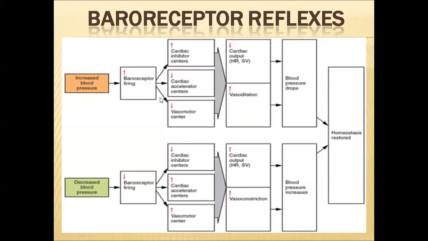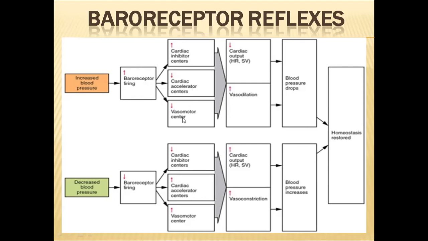Here in this slide, we can see how baroreceptors help in controlling the heart rate. When blood pressure is increased, baroreceptor firing will be increased. When baroreceptor firing is increased, the cardiac inhibitor center will be activated and the cardiac accelerator center will be inhibited. Why? Because when the cardio accelerator center is activated, blood pressure and heart rate will be increased. But now blood pressure is already increased, so it is time to decrease the blood pressure. That's why the cardio inhibitor center needs to be activated.